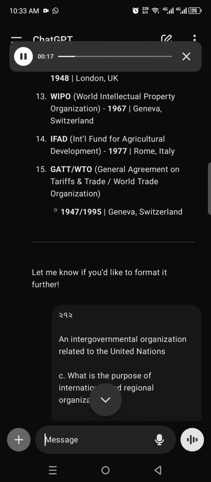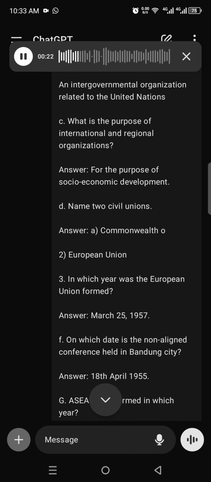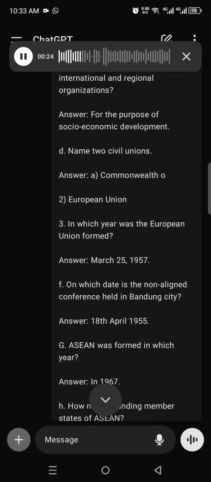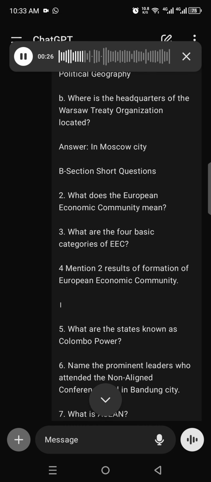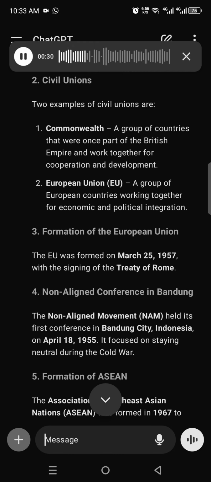2. Civil unions. Two examples of civil unions are: 1. Commonwealth, a group of countries that were once part of the British Empire and worked together for cooperation and development. 2. European Union, EU, a group of European countries working together for economic and political integration.